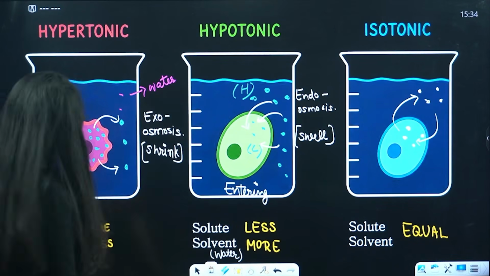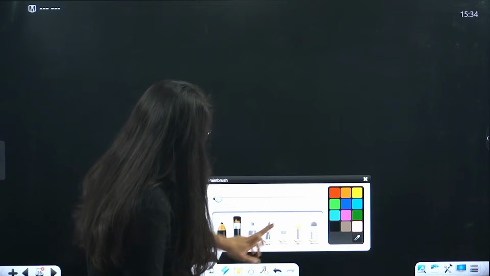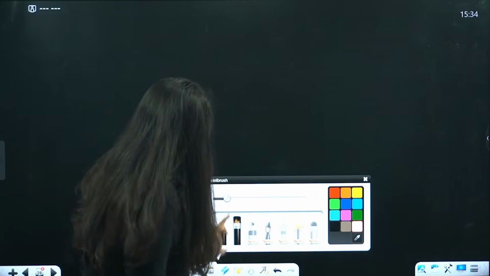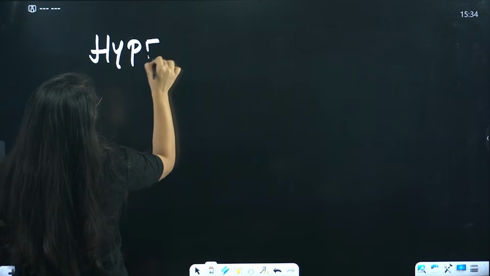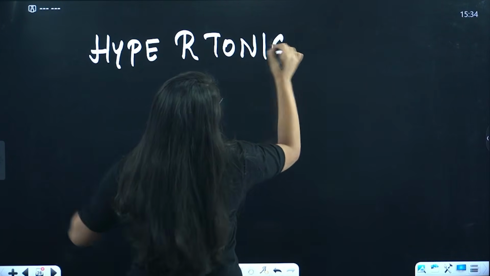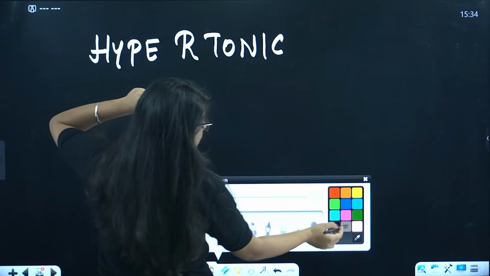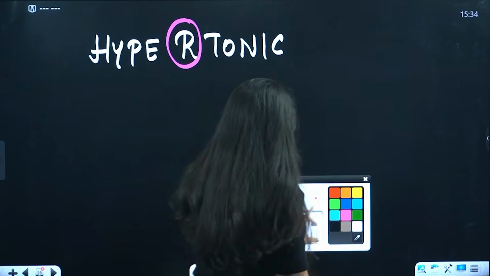Now, how do you remember this? How will we remember this whole thing? You will remember with this simple trick. Now see, in hypertonic, you see we use this word R, right? So from R, we remember that this shrinks.